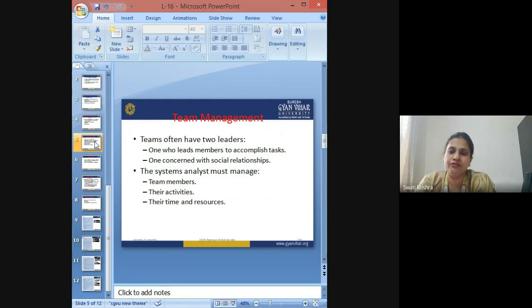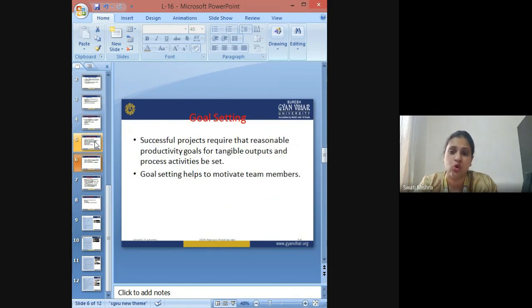And if that coordination is not formed, the timely completion of the tasks and the supply of resources also does not happen properly, which means the resource allocation and time allocation is also improper in these cases. That is why team management is very, very important. Then goal setting is another very important aspect.